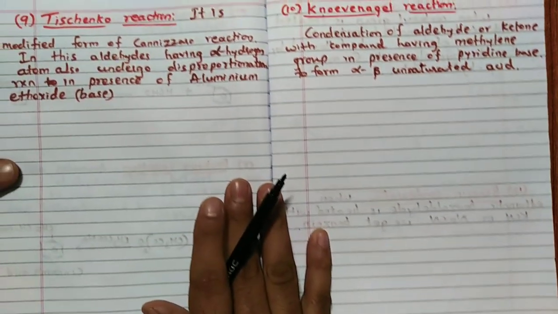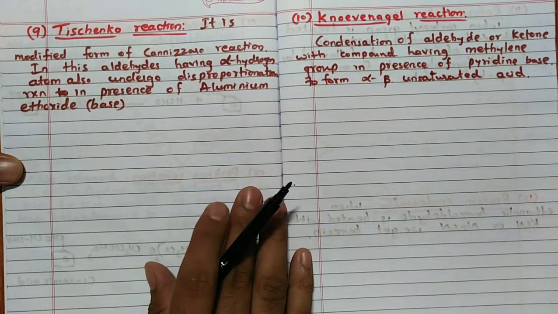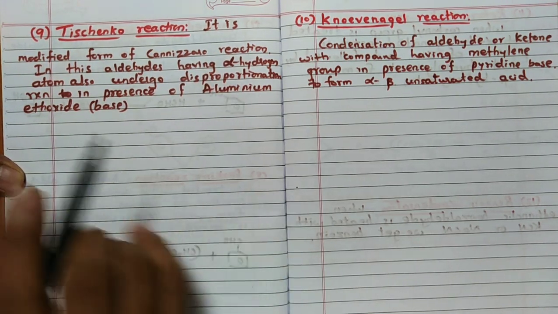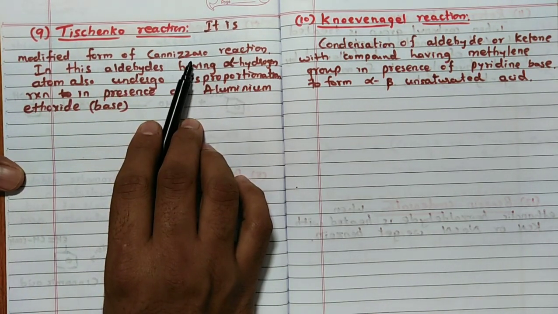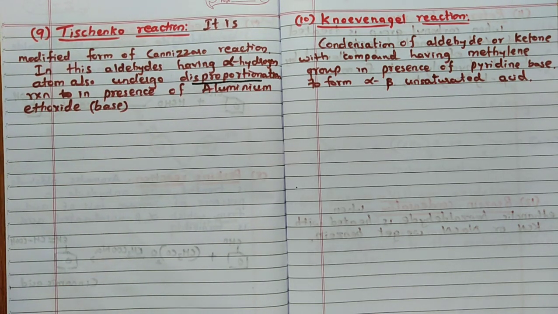And the 9th reaction, the Tishchenko reaction. The pronunciation may be different, fine, my pronunciation is like this. Remember, it is a modified form of the Cannizzaro reaction. In the Cannizzaro reaction, a disproportionation reaction takes place. Here also it will take place. See, disproportionation reaction. But the only thing is that here an aldehyde having an alpha hydrogen atom also undergoes disproportionation. But Cannizzaro is only for aldehydes without alpha hydrogen, and here it is not like that. So an aldehyde containing alpha hydrogen can also undergo the reaction.